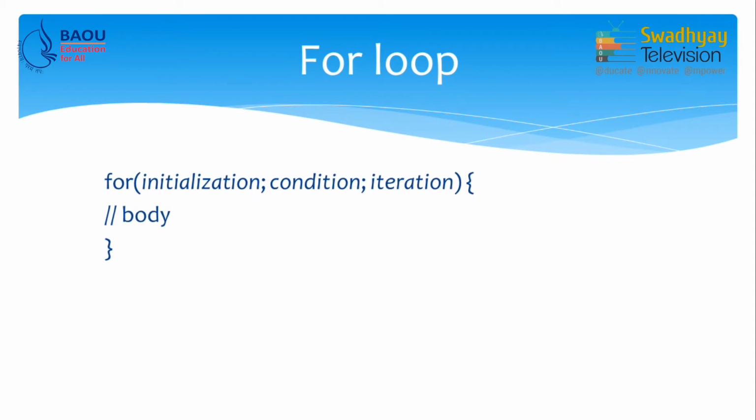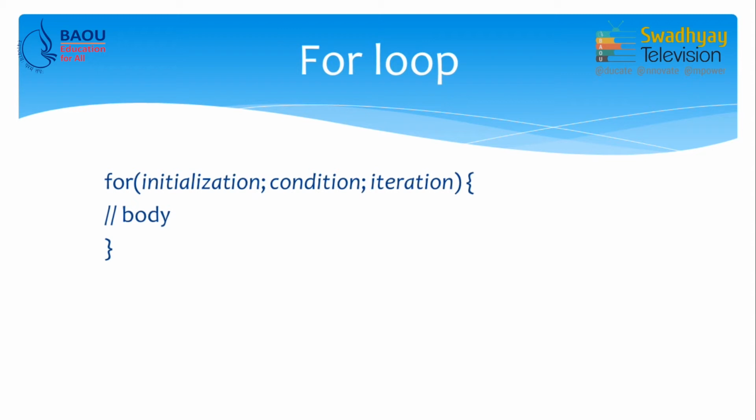So, we discuss what for loop is. You can see on the screen the general form of for loop. Now, generally for loop is used when we want to repeat something a finite number of times, 1 to 10, 1 to 100, 100 to 200 and so on. So, to repeat a fixed number of times we can use for loop.